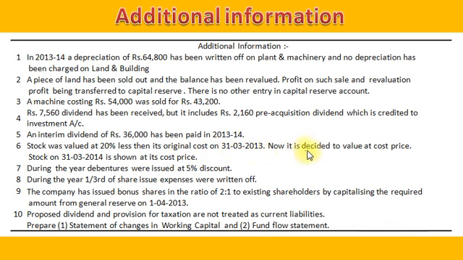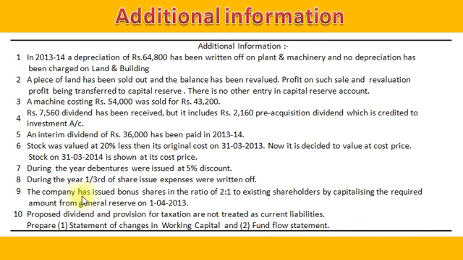Now it is decided to value at cost price. Stock on 31st March 2014 is shown at its cost price. Number 7. During the year, debentures were issued at 5% discount. Number 8. During the year, 1/3 of share issue expenses were written off. Number 9.